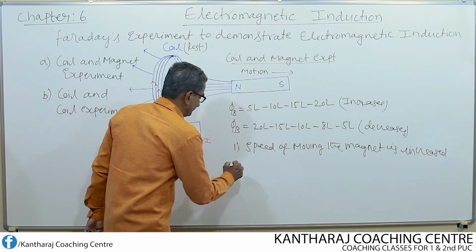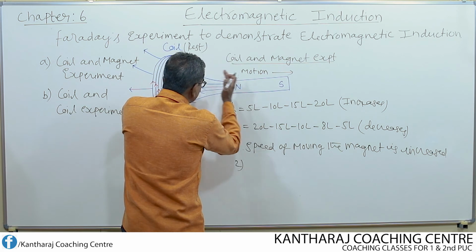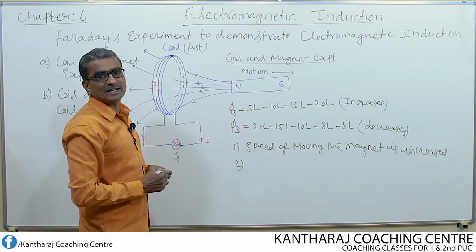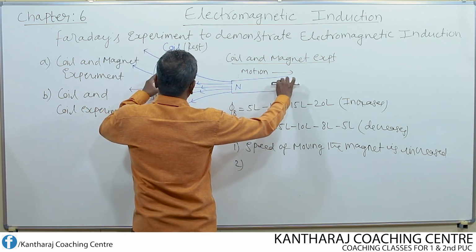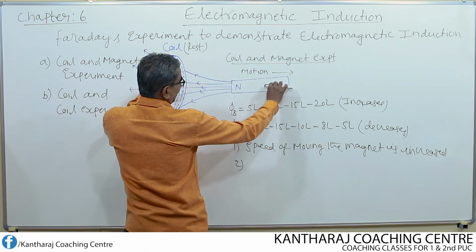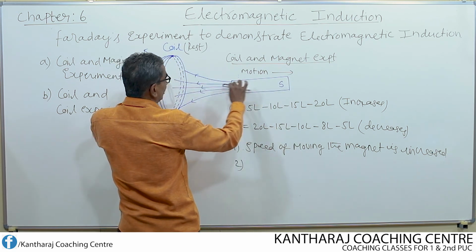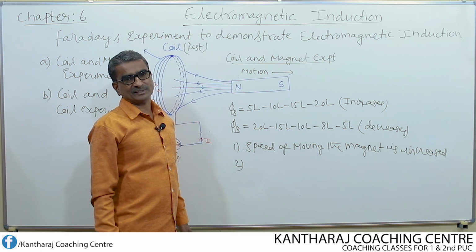Second method, move both the coil and the magnet towards each other or away from each other. Look here, you can move both. Instead of keeping the coil at rest and making only the magnet move, if we move both, then what happens? Relative velocity increases.